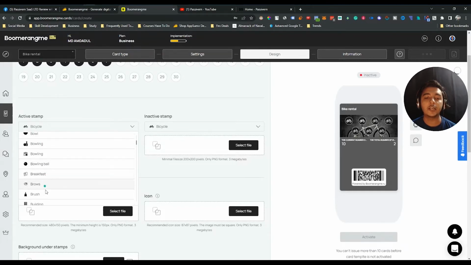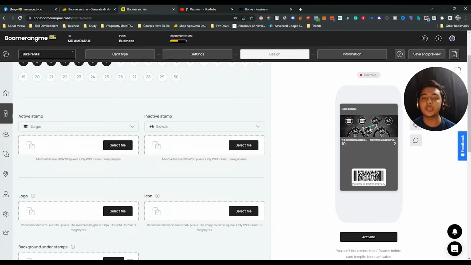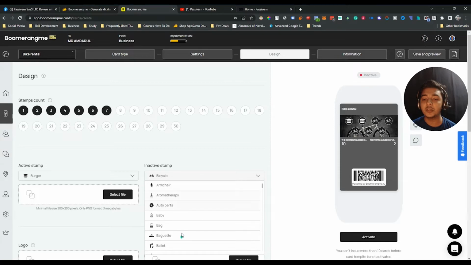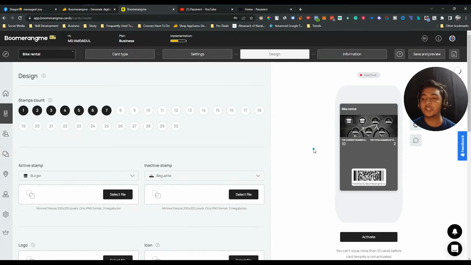If you select, let's say, this burger, then these things will be changed into burgers. These are the things, guys. And here you can also select active stamps and inactive stamps. See, I have activated two stamps here, and if you want to change the inactive stamp number, then you can also change it. So these are the things. I hope you get the idea.